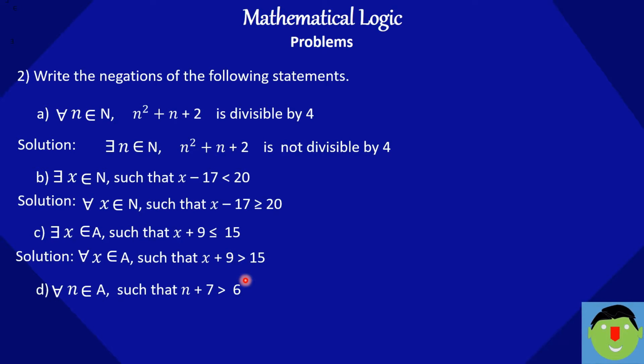Next example: for all n belongs to capital A such that n plus 7 is greater than 6. Then we can write the negation statement. Similarly, the negation of for all is there exists, so there exists n belongs to A such that n plus 7 is less than or equal to 6. The negation of this sign is this.